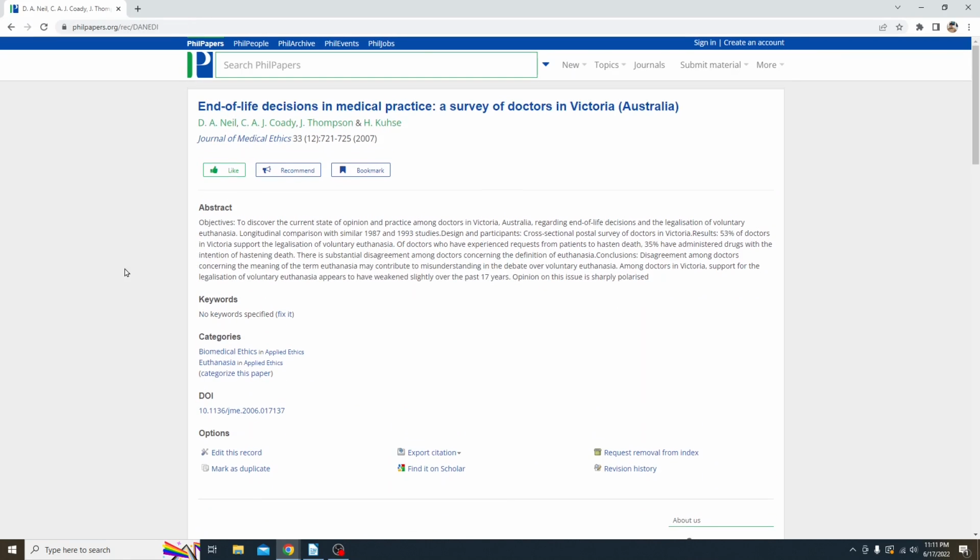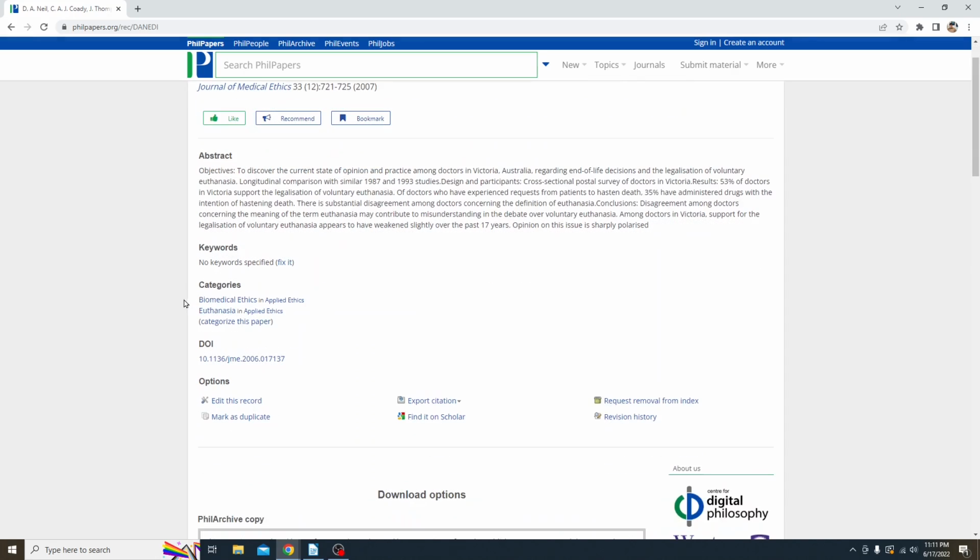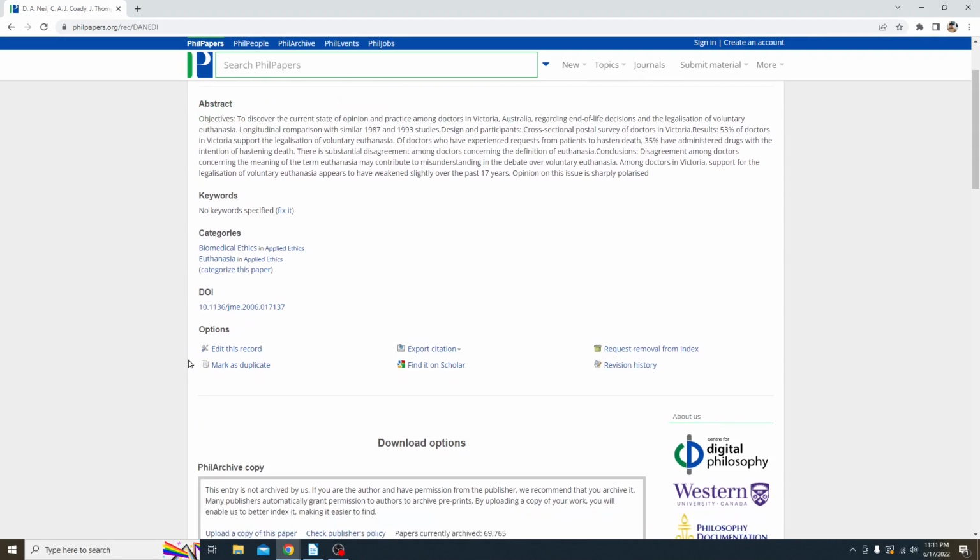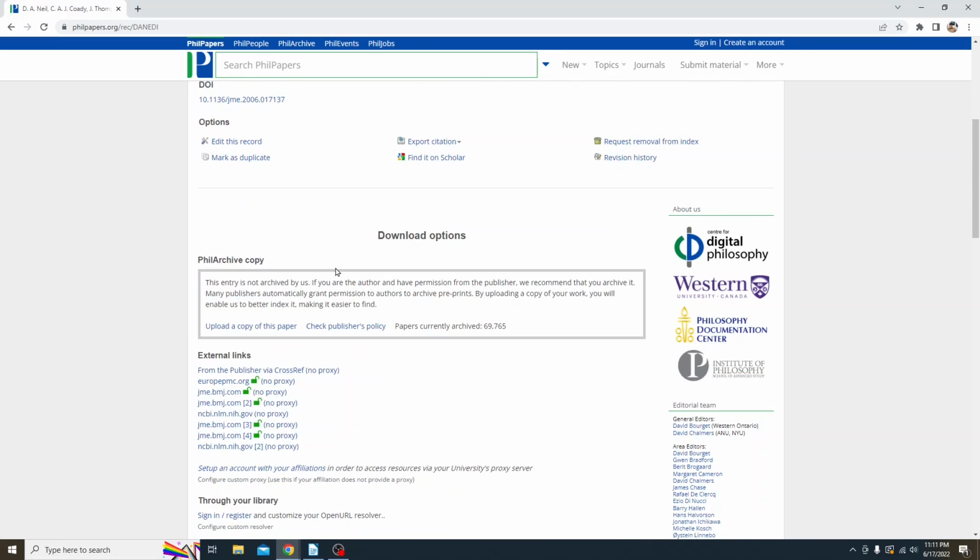Much like a regular database, we have the abstract. Again, those related categories, we have the DOI, and we'll scroll down. Here we have download options. Again, it's important that I reiterate that PhilPapers is not a traditional database as you would think of it. Instead, it is an index. An index means that it compiles all the information about these different resources, but you may not actually have access to them. And so when you use an index, it's really helpful to get a wide scope over all the potential sources in this area that you're researching.